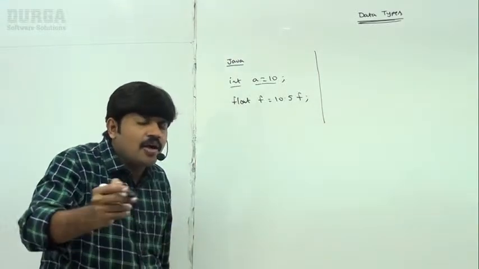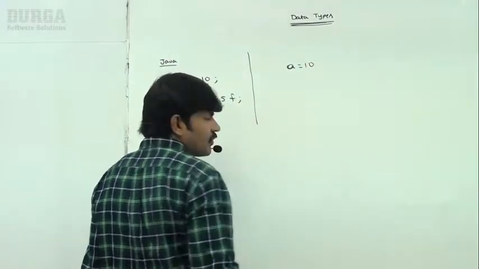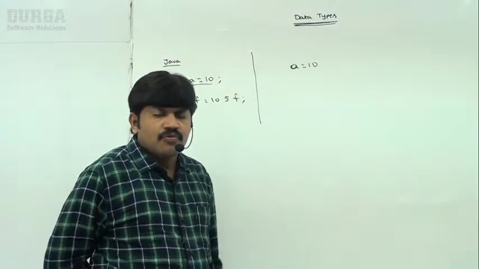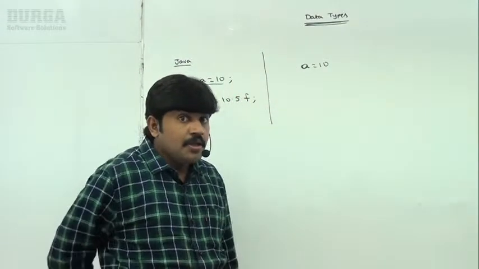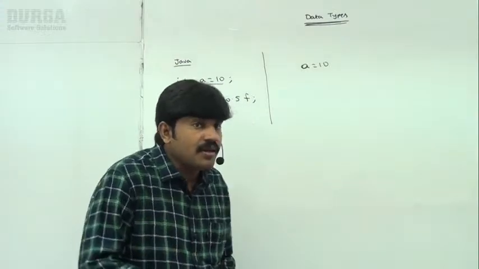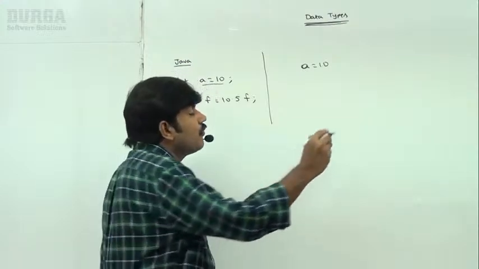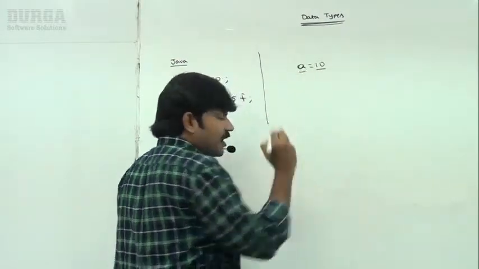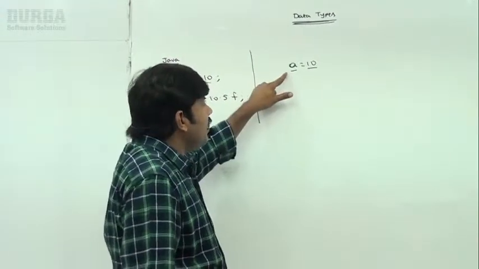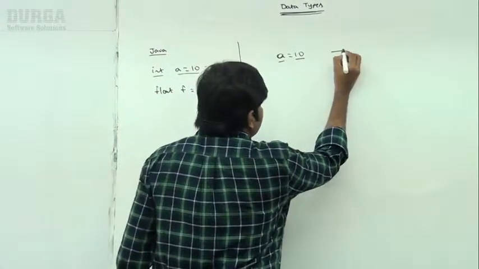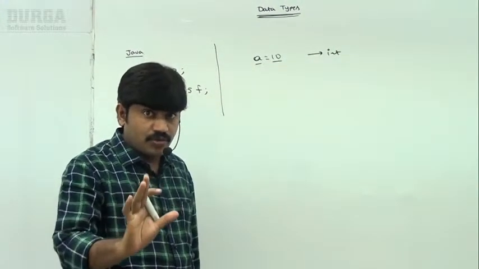Sir, in Python, how can you declare this? Very simple. a = 10, sir. a = 10, that's all. We are not required to declare the type explicitly. Remember that. In Python, we are not required to declare the type explicitly. Just assign the value. Based on your provided value, the type will be considered automatically by the Python virtual machine. Now a is what type, sir? Of course it is int type. Where is the proof? I will show programmatically. Don't worry, sir.